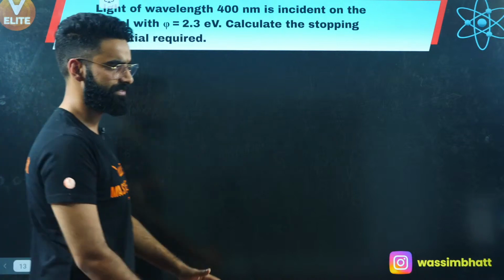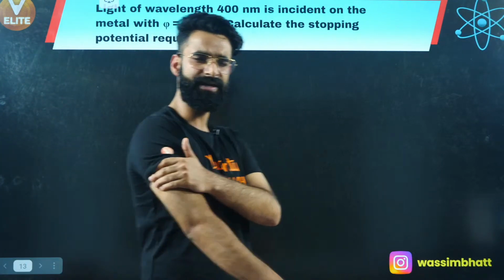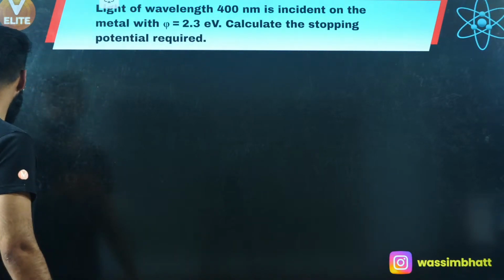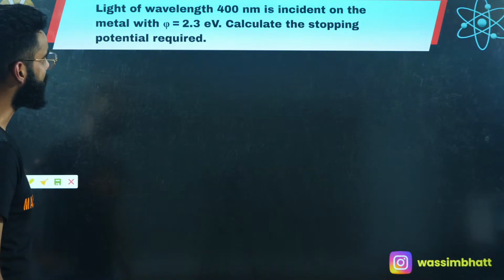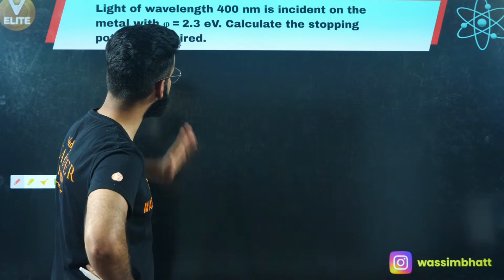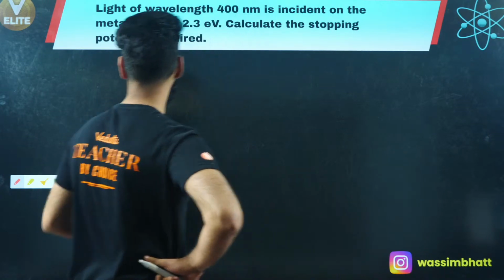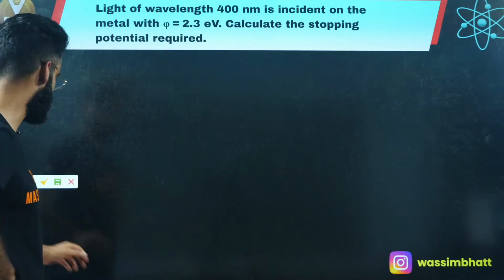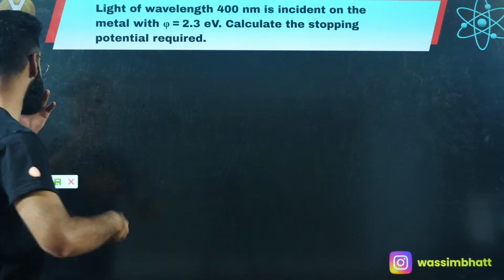This is the question on your screen. Give it a try. It's a very, very simple question. Light of wavelength 400 nanometer is incident on a metal with work function 2.3 electron volts. Calculate the stopping potential required. A very, very simple question, guys.